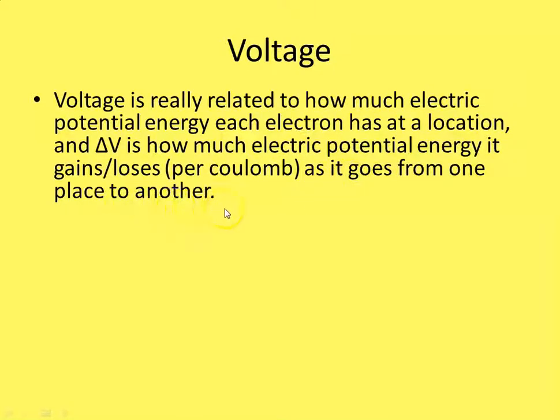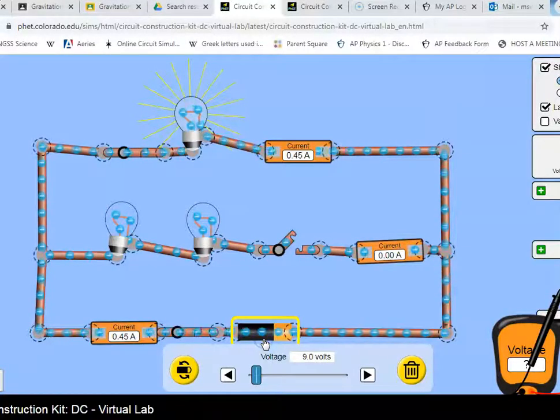So you can think of voltage as a measure of how much electric potential energy an electron would gain or lose as it goes from one spot to another. When I look at this battery and it says 9 volts, that is a measure of how much energy each electron will lose as it goes around. But volts really isn't per electron. If we wanted the energy an electron loses as it goes around, we would take this 9 volts and multiply by the charge of an electron, which is 1.6 times 10 to the negative 19 coulombs.